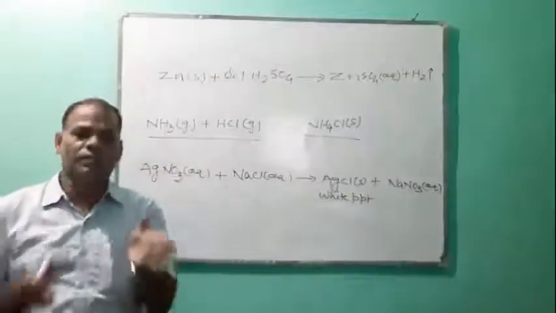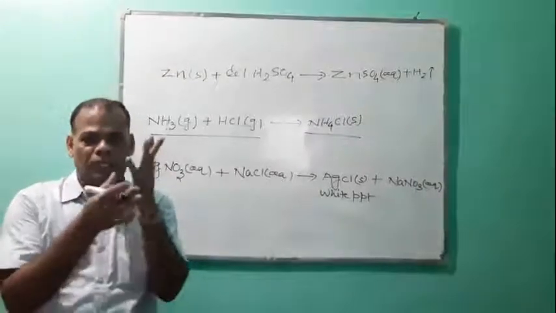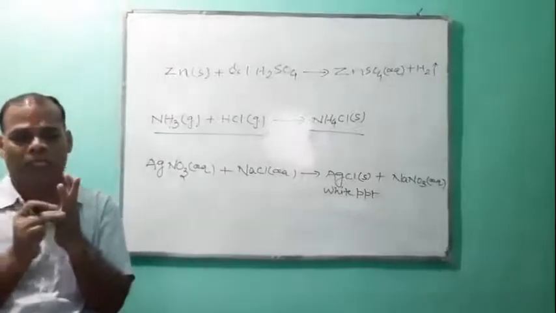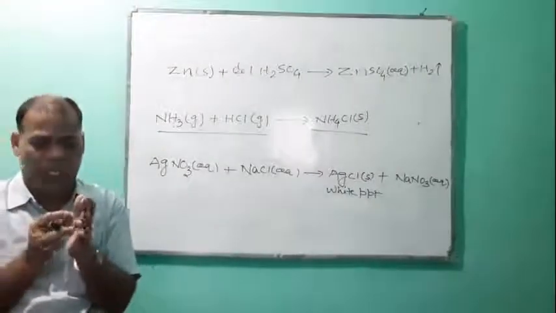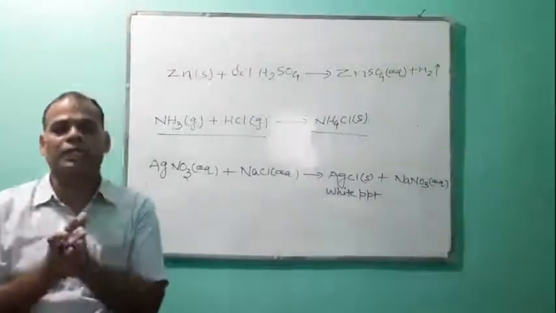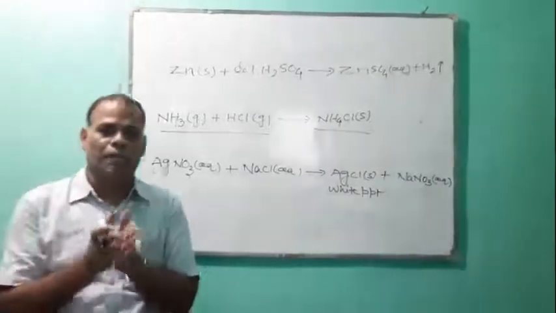So my dear students, the characteristics of a chemical reaction are evolution of gas, change of energy, change of state, change of color, and formation of precipitate. These are the characteristics of a chemical reaction.